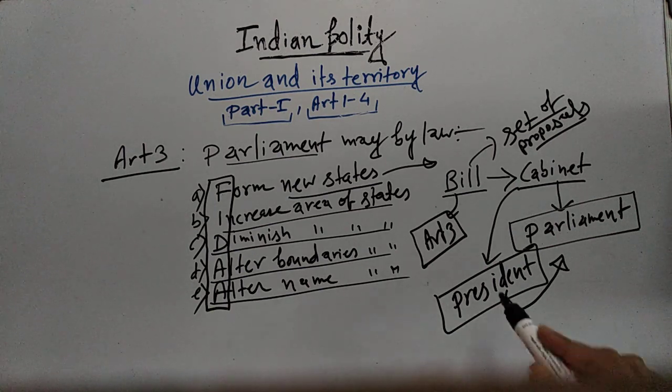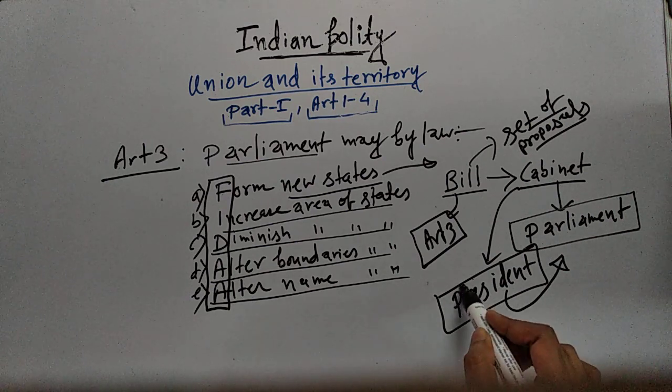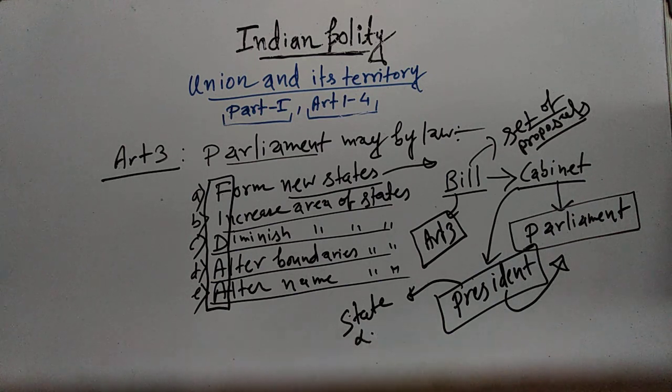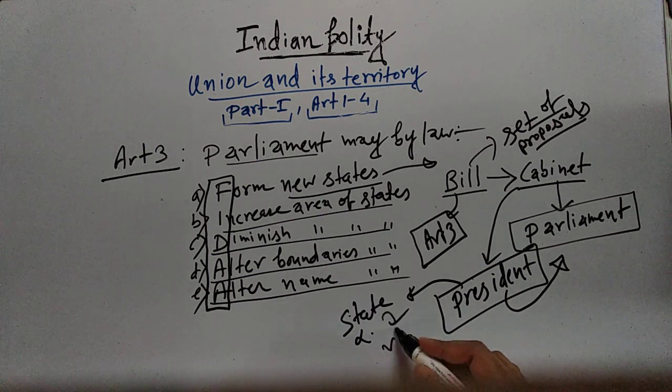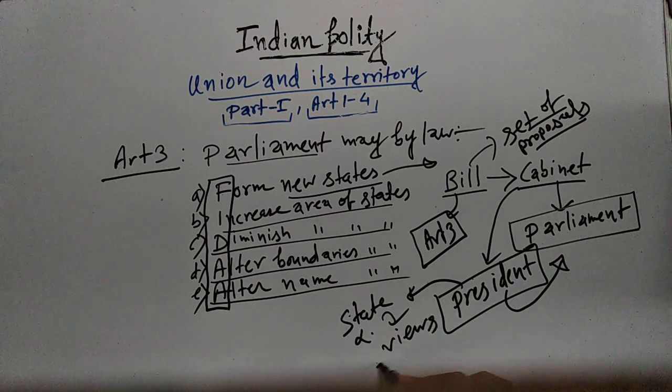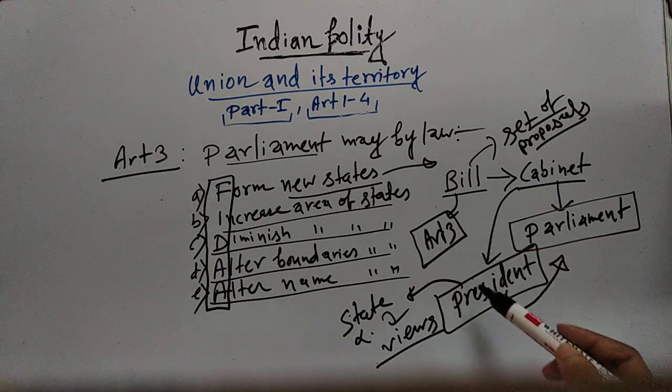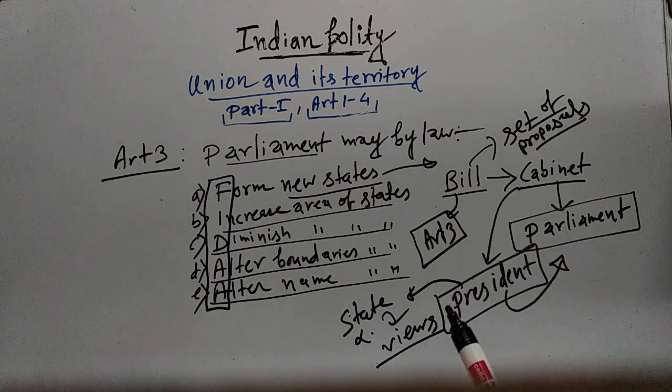And there is one condition for the President also. This bill should be sent to the concerned state legislature by the President for expressing its views within a specified time period. So there will be a specific time period, and the concerned state legislature should give its views. So when the President gets a bill under Article 3, the President has to send the bill to the concerned state legislature for its views within a specific time period. So that is another condition.